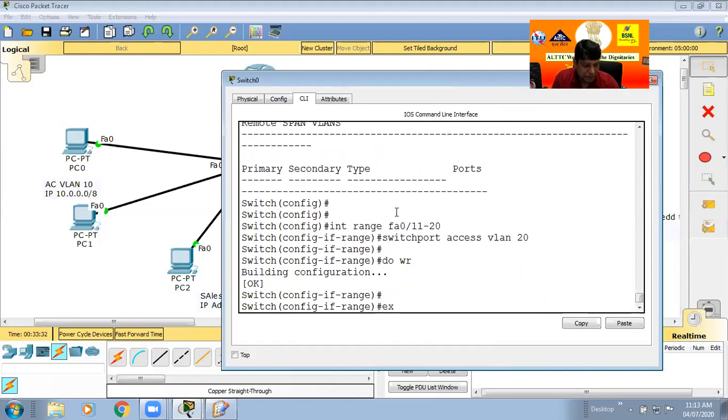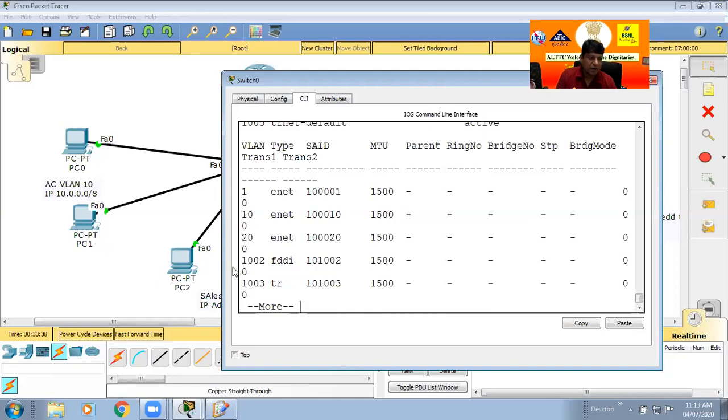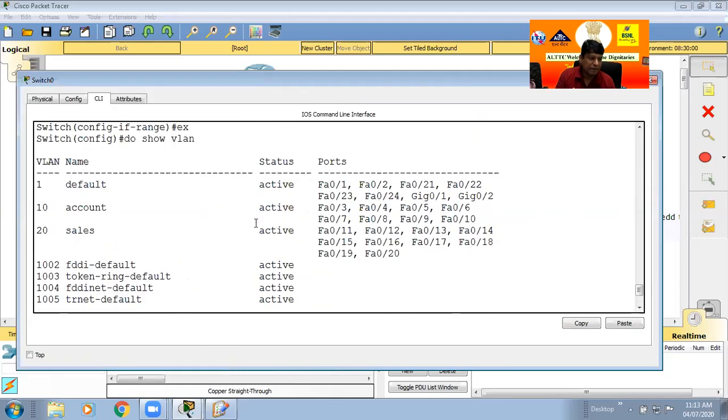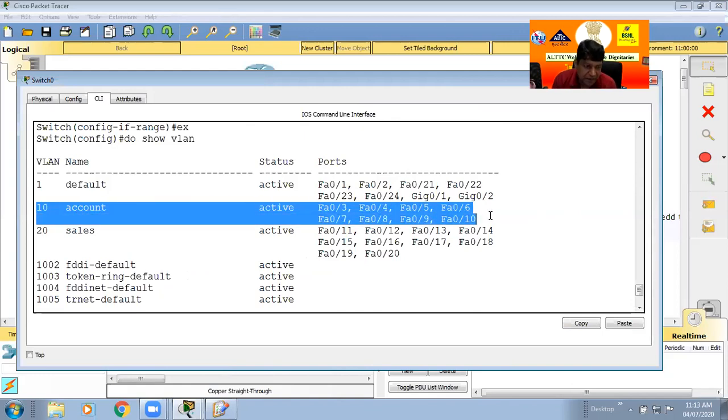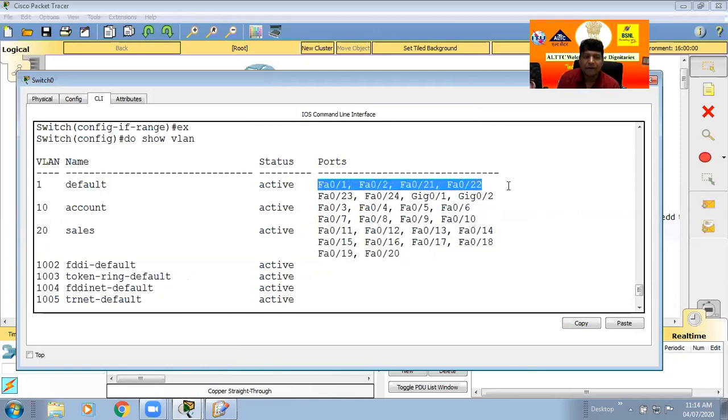Again we can exit and again we can check with show VLAN. Yeah, so now it is very clear. Port numbers 10 are in VLAN 10, 3 to 10 as per our planning, and VLAN 20 as per our planning is 11 to 20, and the remaining 0, 1, 2, 3, 4 are for VLAN 1. Okay, this configuration you can do on each and every switch in the campus, and then your switch can implement it in your location.